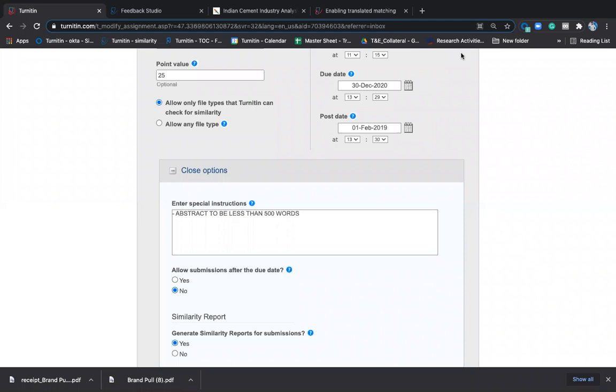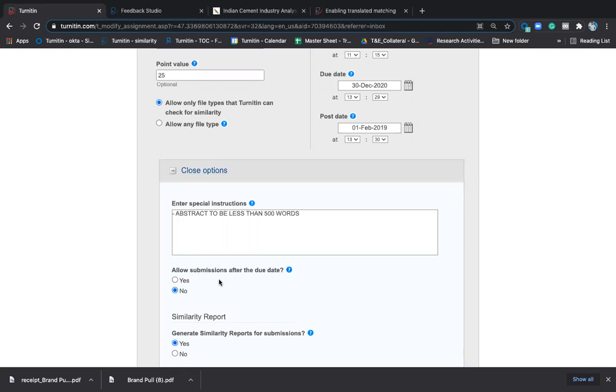But will the similarity reports generate after that? Yes, after you extend the due date, or if you select this option, generate after due date also, allow submission after due date, it gets generated after due date also. So my suggestion is you extend the due date, next 10 days, next 5 days after the due date is over. If not, the students will never.